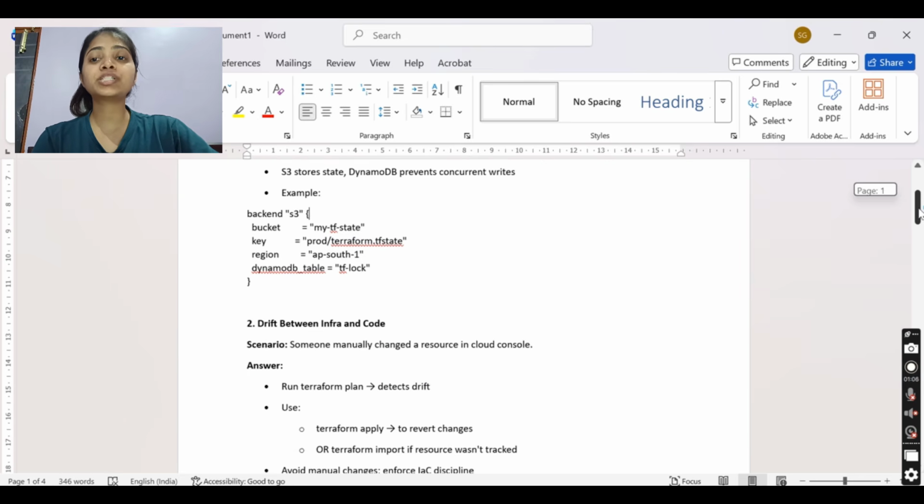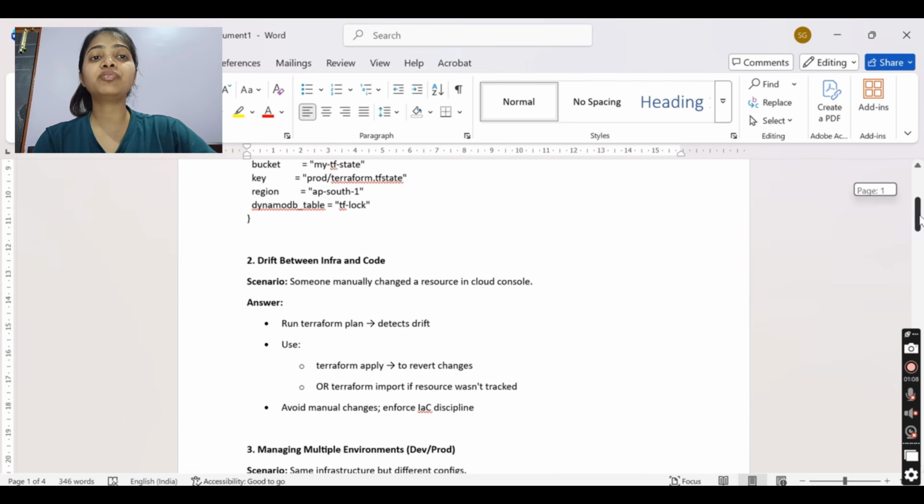Now the next question which is mostly asked is drift between infra and code, where someone manually changes a resource. So how will you identify it? You can tell that we already have a Jenkins job which runs on a schedule, which is a preventive measure, and in it we run Terraform plan.